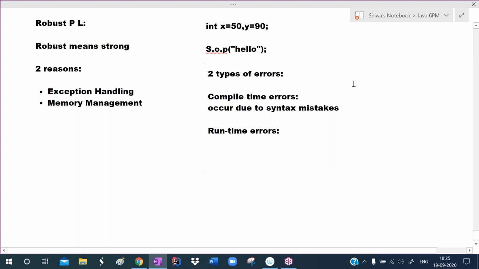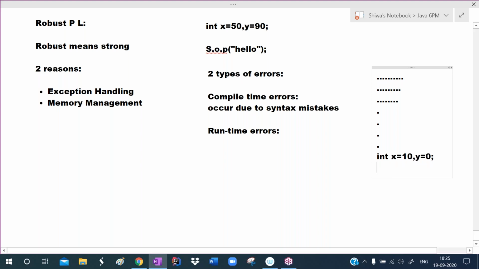For example, here one Java program is there. I'm writing one Java program like this. So this is the first statement, this is the second statement, this is the third statement, like this some statements are there. So here I'm writing x value as 10 and y value as 0. These are integer variables.